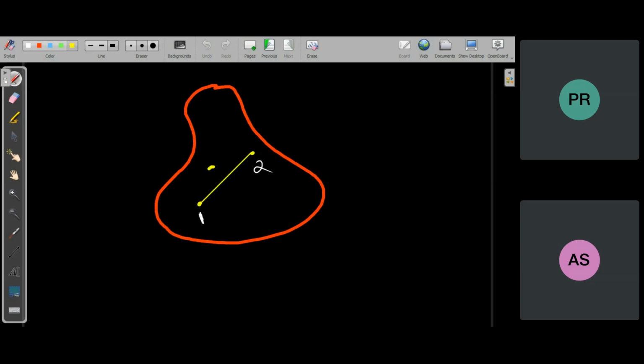So if this is an ideal rigid body and d is the separation between any two particles, then this d will not change with time. d will remain constant, no matter whatever external force is acting on it. But you know that the separation between any two particles of any body can be changed by exerting some external force.